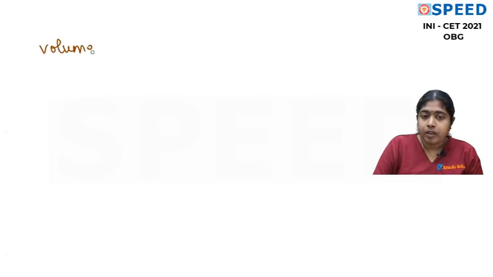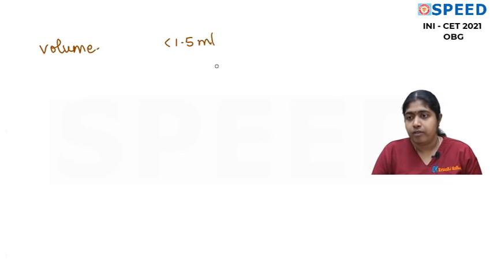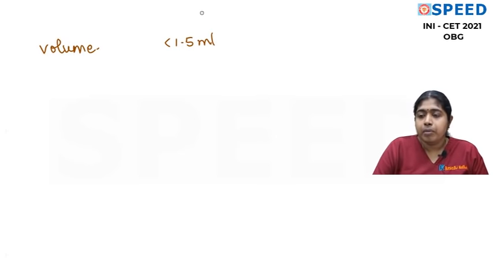Now, when we talk about the semen analysis parameters, first let us talk about the volume. What should be the normal volume? Volume is less if it's less than 1.5 ml. So equal to 1.5 or more than 1.5 is normal. I'm just writing what are all abnormal.